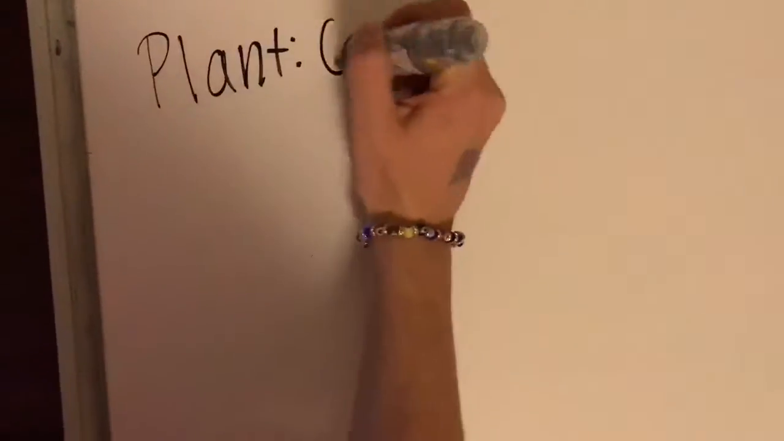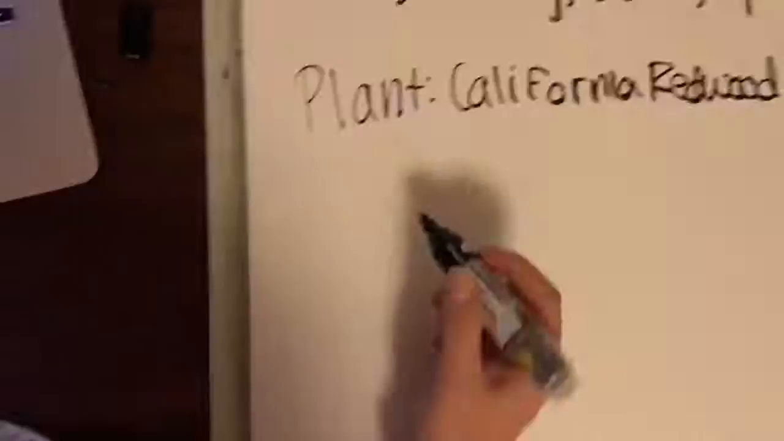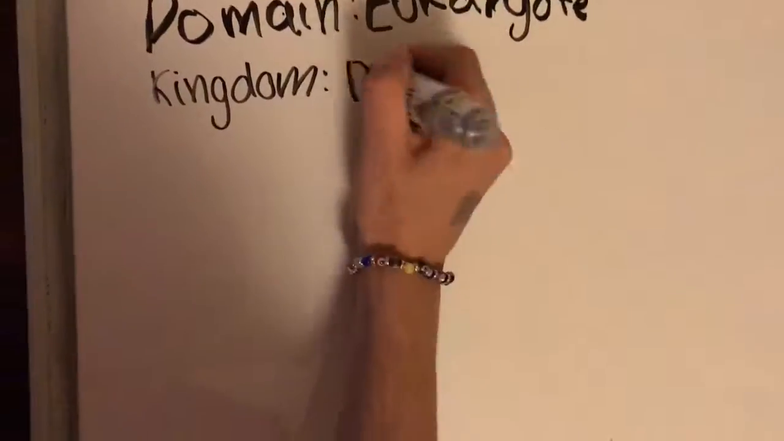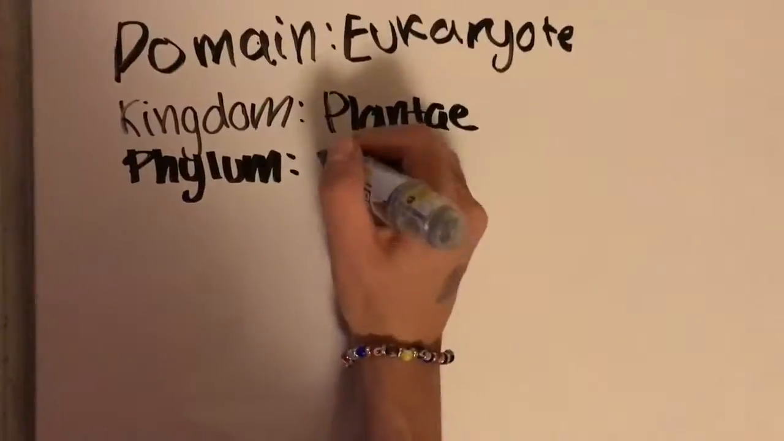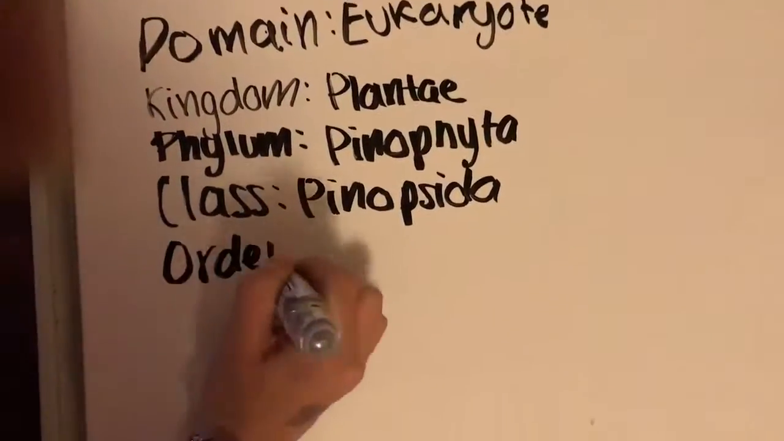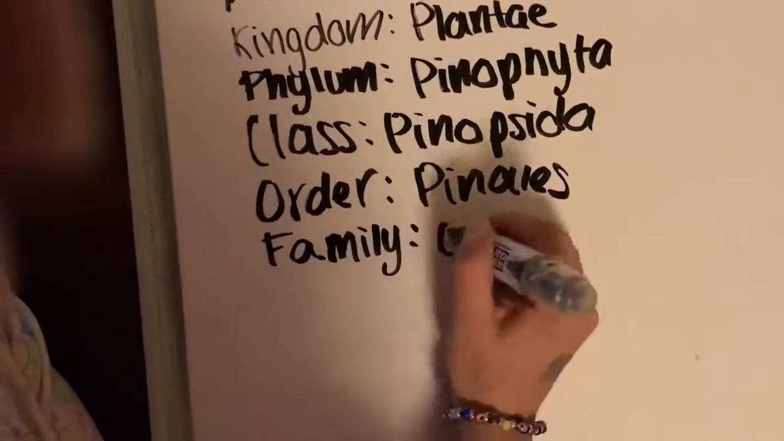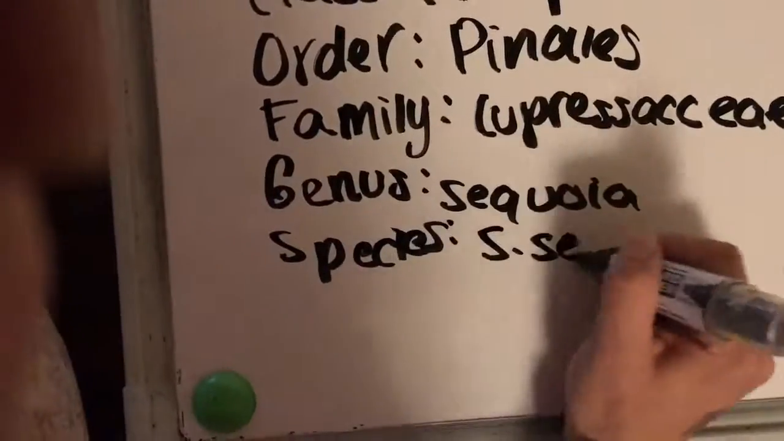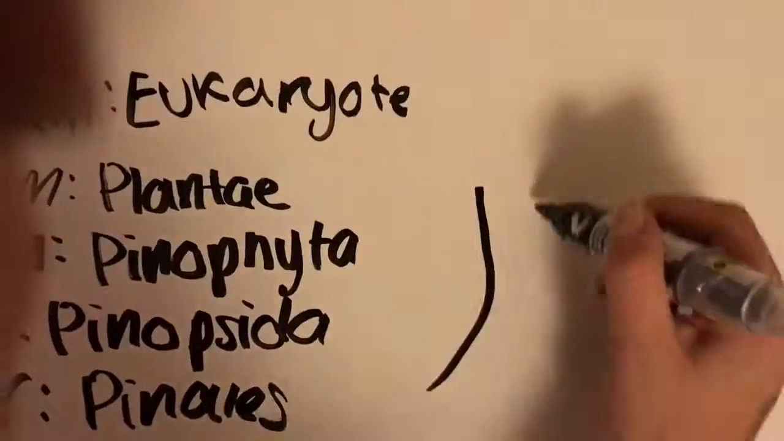The California redwood. Its domain is Eukarya. Kingdom Plantae. Phylum Pinophyta. Class Pinopsida. Order Pinales. Family Cupressaceae. Genus Sequoia, and species sempervirens.